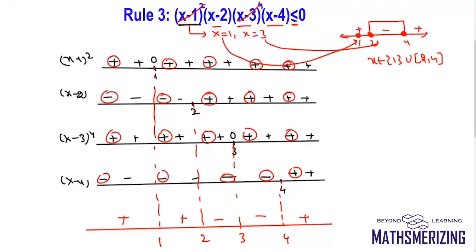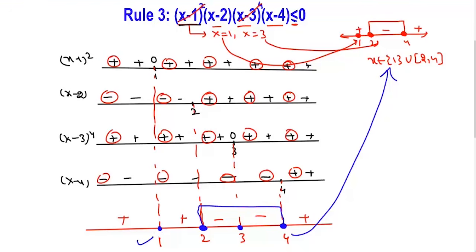Now what do we need? We need less than or equal to 0. Now less than 0, it lies between 2 and 4. And equal to 0, it is 0 at 1, 2, 3, and 4. So answer to this question will be x is either 1 or x lies between 2 and 4. And that is the logic behind rule number 3.